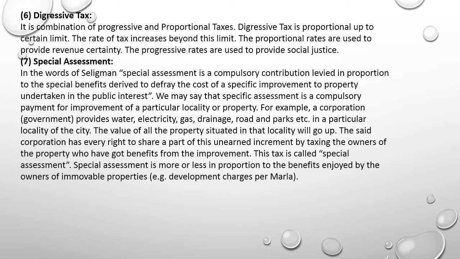For example, a corporation or government provides water, electricity, gas, drainage, road and parks, etc. in a particular locality of the city. The value of all the property situated in that locality will go up. The said corporation has every right to share a part of this unearned increment by taxing the owners of the property who have got benefits from the improvement. This tax is called special assessment. A special assessment is more or less in proportion to the benefits enjoyed by the owners of immovable properties, for example, development charges per marla.